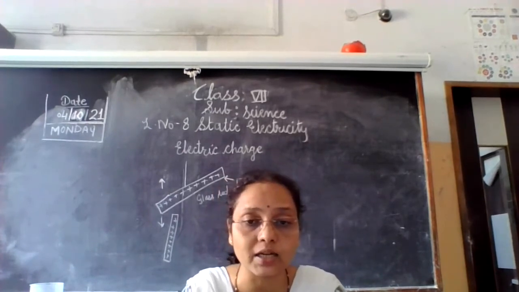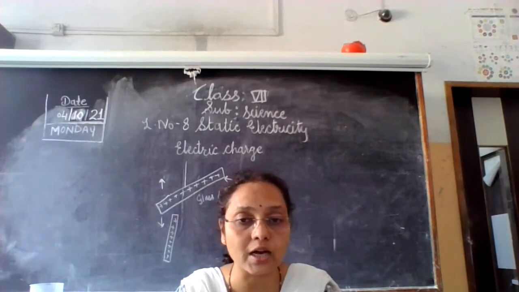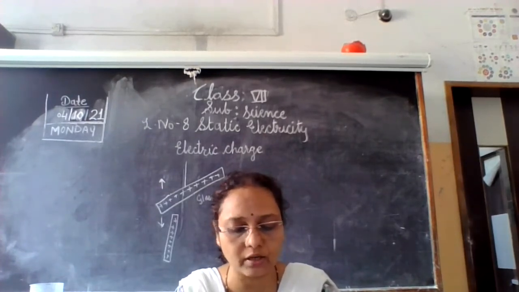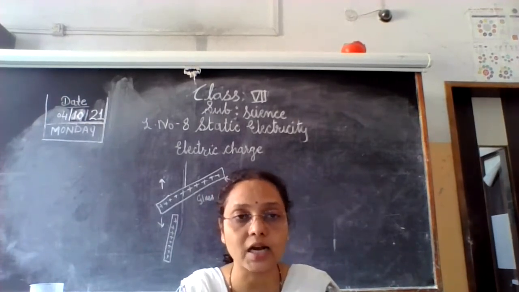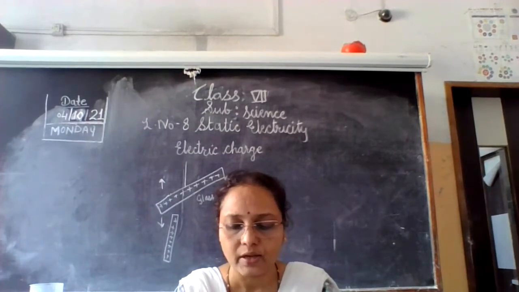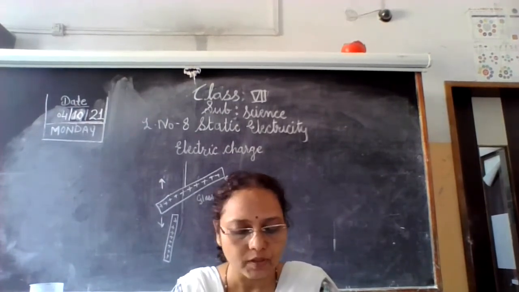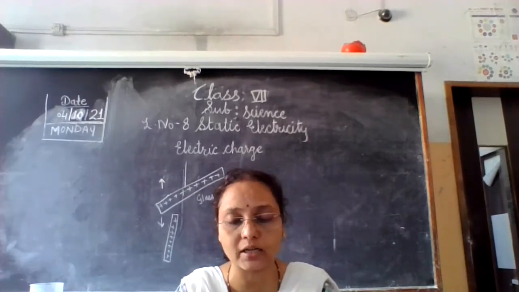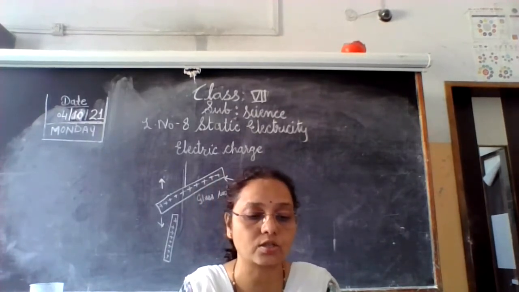Electrically charged objects attract uncharged objects. There is a repulsion between like electric charges and there is attraction between unlike electric charges. Hence, repulsion is used as the test for identifying electrically charged objects.